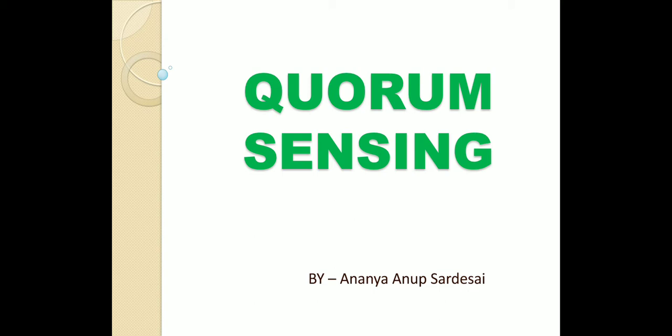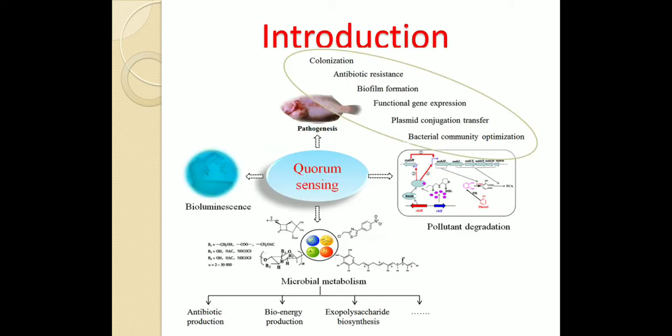So what is quorum sensing? Quorum sensing is the ability to detect and respond to cell population density by gene regulation. Quorum sensing enables bacteria to restrict the expression of specific genes to the high cell densities at which the resulting phenotypes will be most beneficial. Some insects like honeybees also use quorum sensing to determine where the nest is.